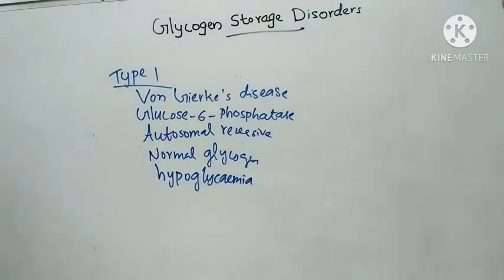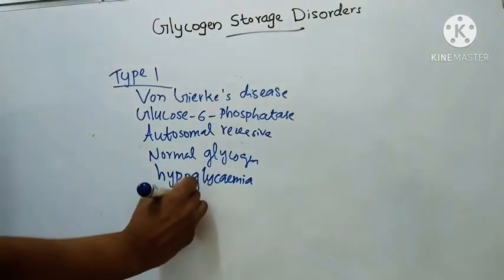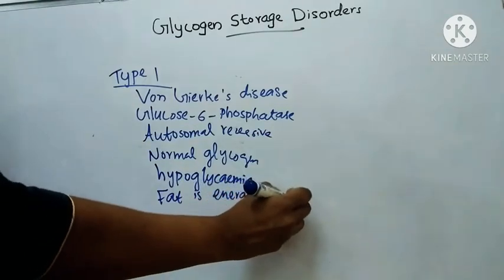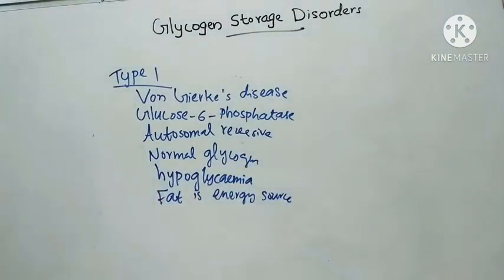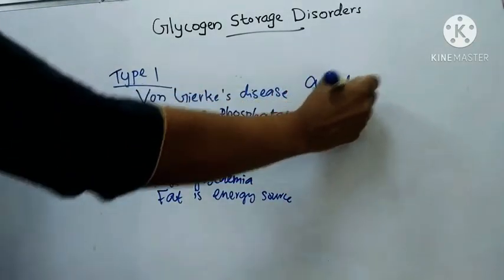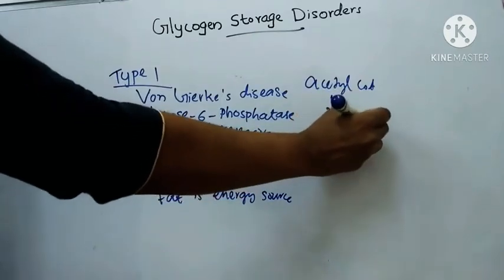Here fat is utilized as the energy source. Because fat is used as the energy source, this leads to lipemia, acidemia and ketosis. Then excess acetyl-CoA is diverted for cholesterol synthesis.